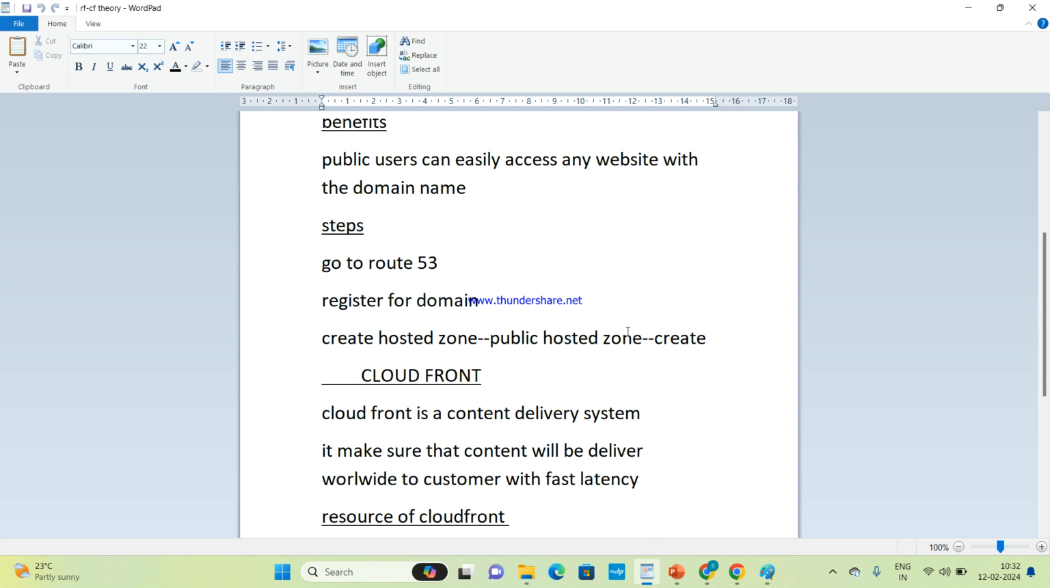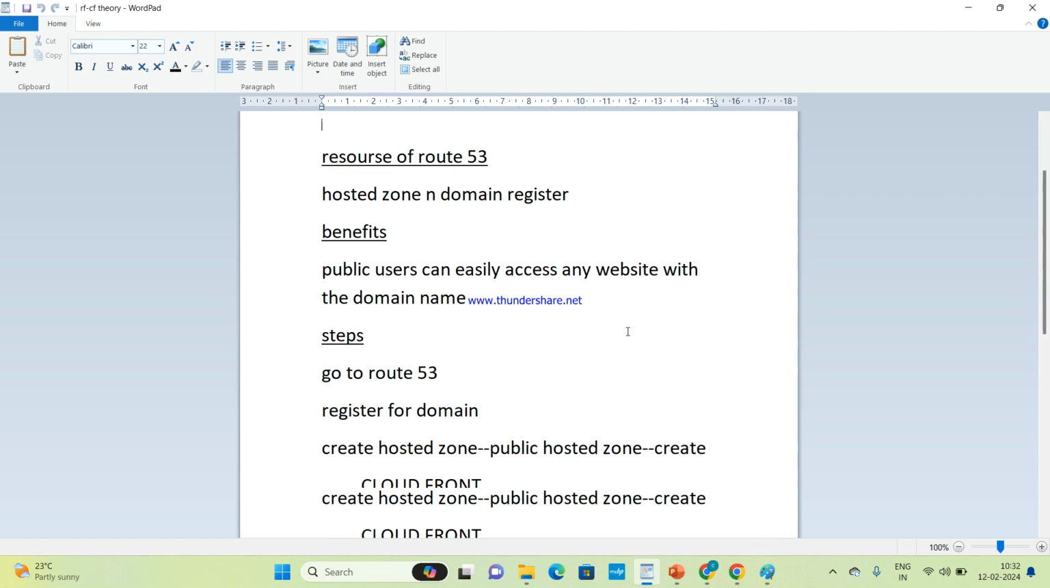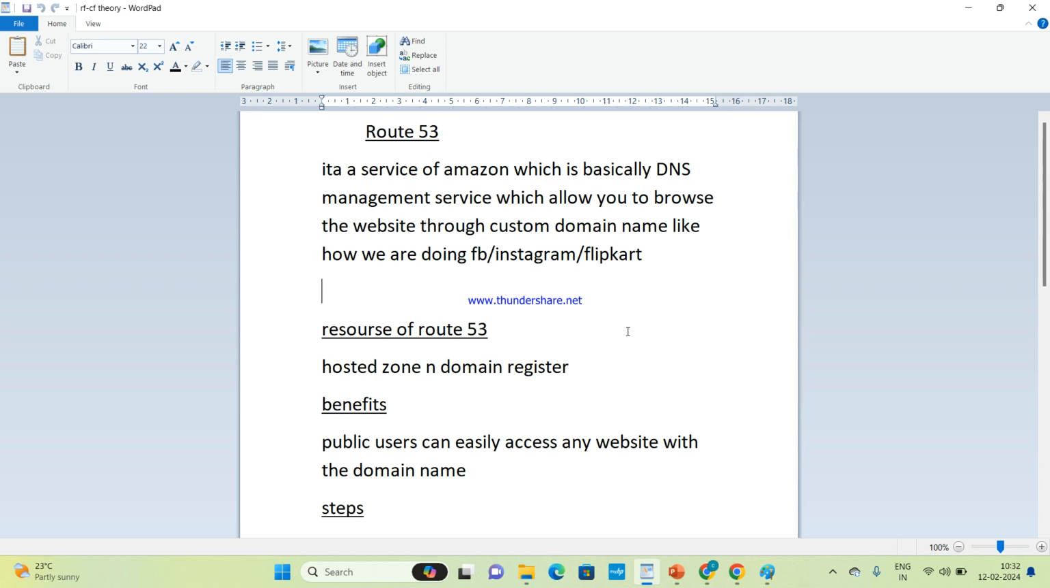Clear, everyone? About Route 53, it's very easy. It's just to give the custom domain name. Hope you all understood this.